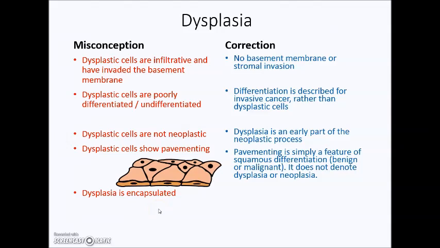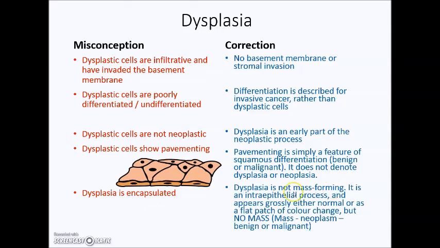Another incorrect idea is that dysplasia is encapsulated. Actually, dysplasia is not mass forming at all. It is an intraepithelial process, so it involves the epithelium within the confines of the basement membrane. So grossly, we actually cannot see it. The organ would look normal grossly, or if we look at the mucosa, we may see a little bit of color change, but there is no mass lesion. If there is a mass, this would already be a tumor or a neoplasm, whether it is benign or malignant.